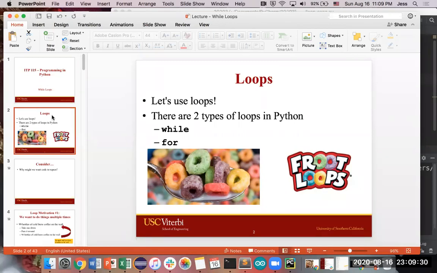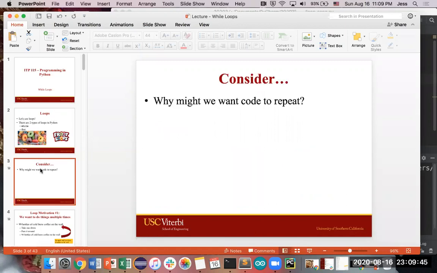Although if you are in person, every once in a while, if your teacher has a particularly sweet tooth, you get a third kind, which is Fruit Loops, but unfortunately we're not in person, so we're kind of stuck with just two. And without further ado, we're gonna jump into the first kind, which is while loops.